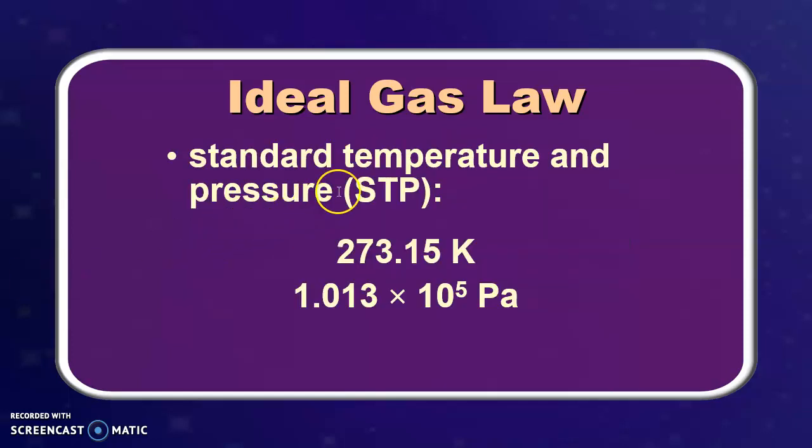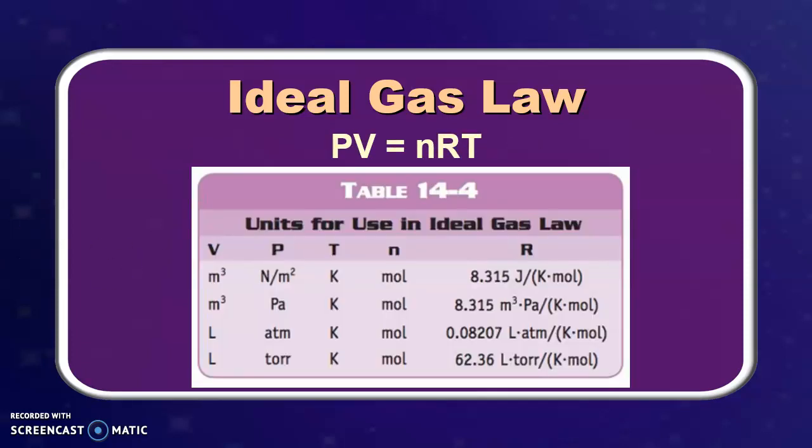There is something called STP, or standard temperature and pressure. And if there's ever a problem that gives you STP, that refers to these values for temperature and pressure. Standard temperature and pressure. For this problem, this is the temperature and this is the pressure. There will be problems that say at STP, and you'd have to use these values. And going back here at STP, they would convert to Kelvin, and the pressure was in pascals, so that would mean you'd use this value for R.